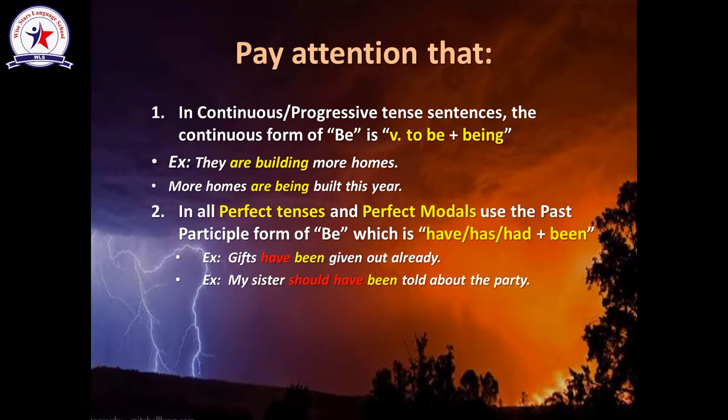The next sentence, my sister should have been told about the party. So, again, the object of the sentence is my sister. And verb to be is should have been. So, this is verb to be in the perfect form. Okay? And the past participle of the verb tell is told. The sentence again, my sister should have been told about the party.